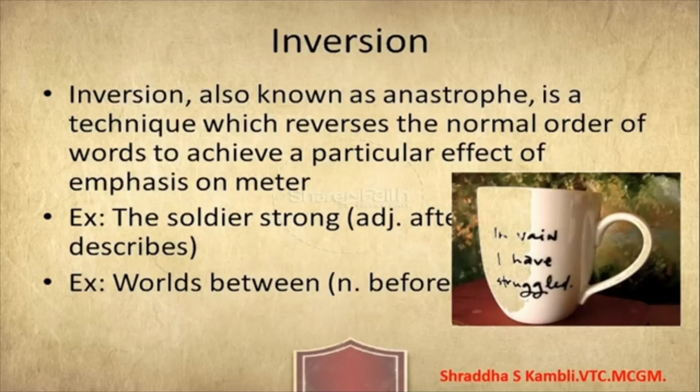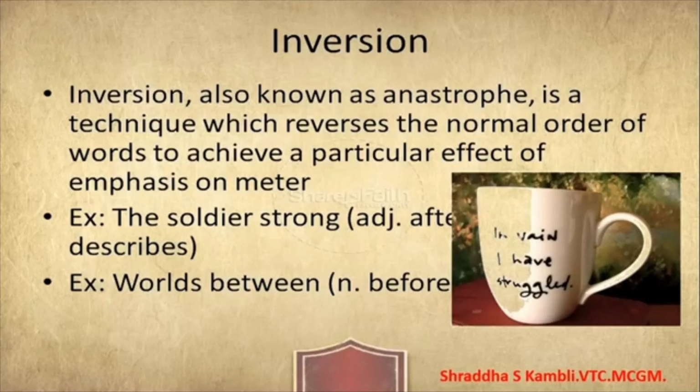These kind of things are called poetic liberties. To make the poem more attractive, to make the poem more interesting, they may use these kind of tools. One of them is the inversion, which is part of the figure of speech. Now, the inversion is also known by one more name I told you, and that is the anastrophe. Okay, now let us look at some examples.